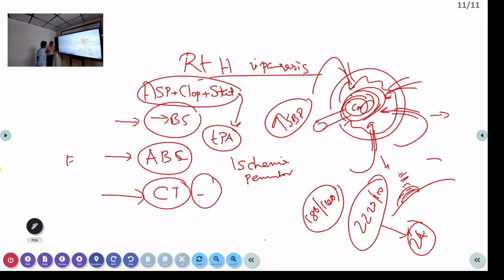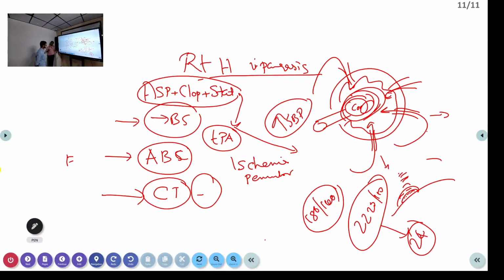If the patient comes after 4.5 hours or 6 hours, and you know that it is an ischemic stroke, what else can you give to prevent the propagation of thrombus? You cannot lyse the thrombus after that. You have to, like you told, take the patient for a procedure. What other drug can prevent the propagation of thrombus? That is heparin. If you are not able to give TPA and the time is over, then you can go for heparin. That can prevent the propagation of thrombus.